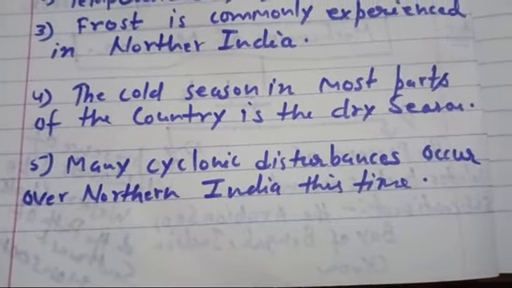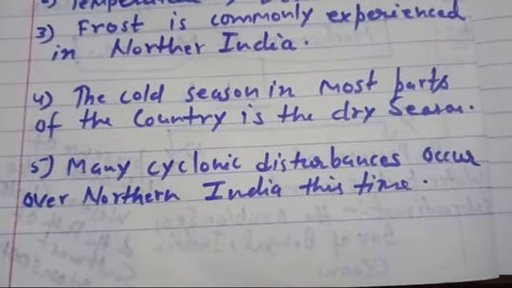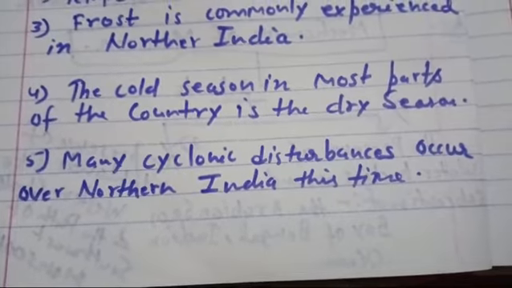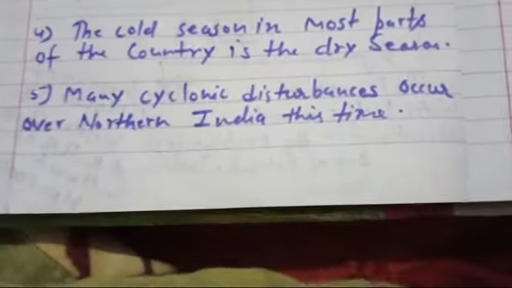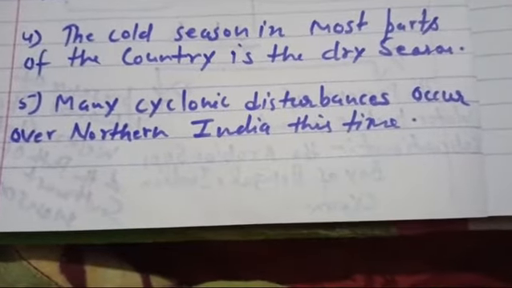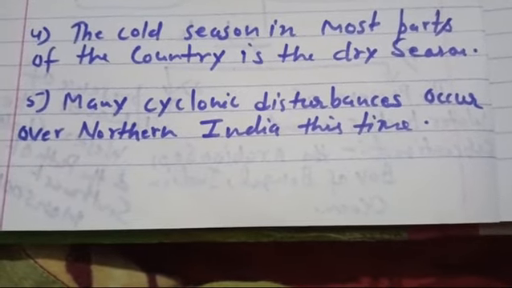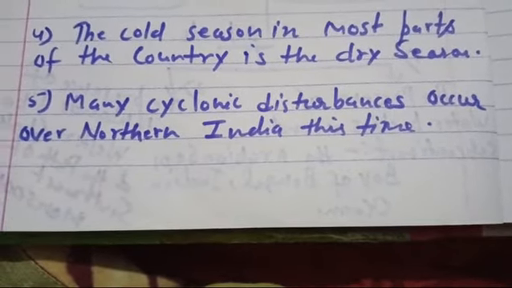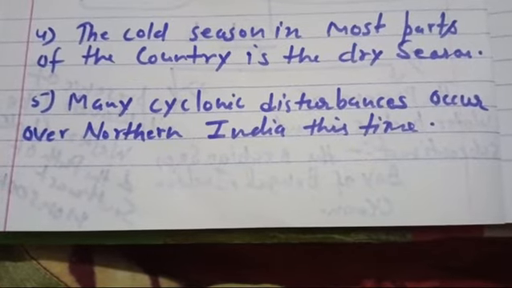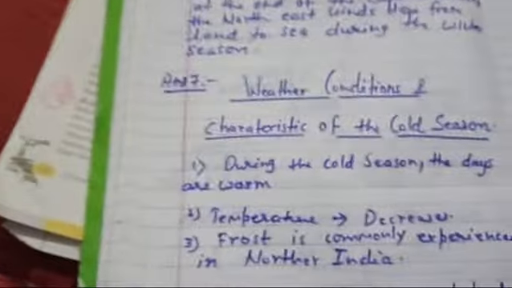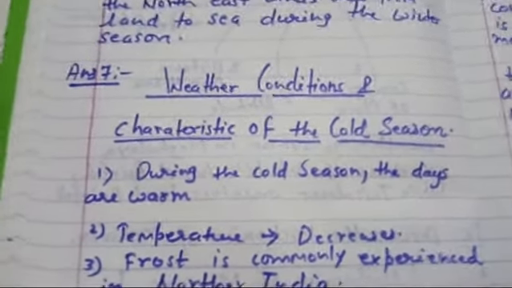Yes, dry, so cold and chilled, and it is experienced in most of the northern part of India. Then many cyclonic disturbances occur over northern India at this time. During the winter season in northern India, many cyclonic disturbances can be experienced. So these are the characteristics of the winter and cold season.